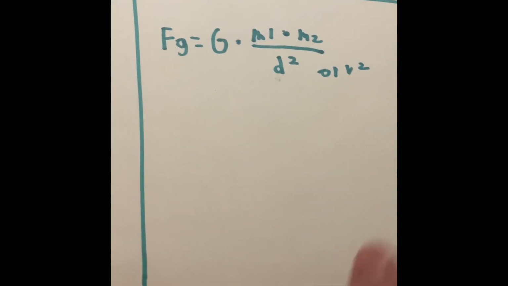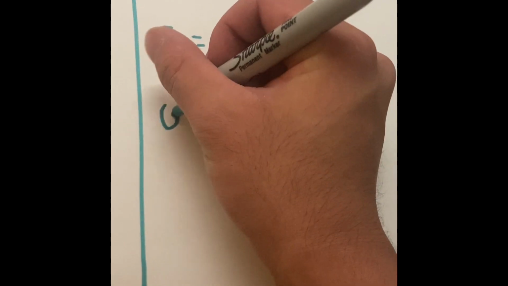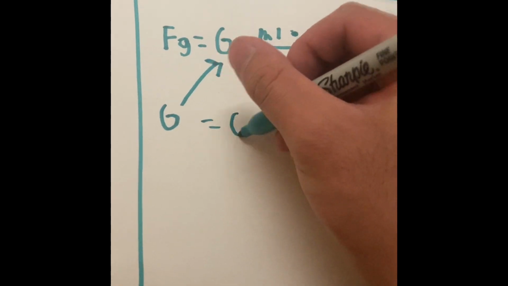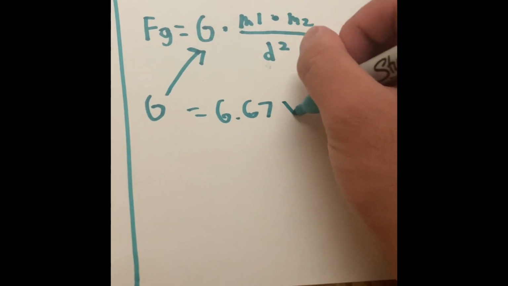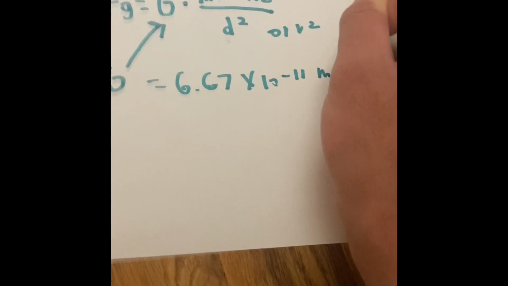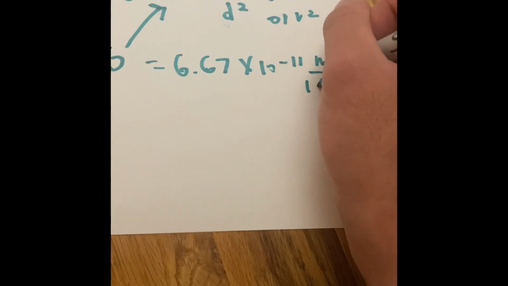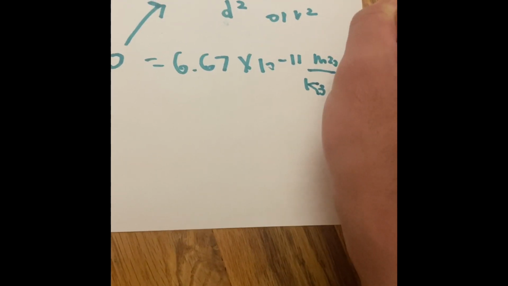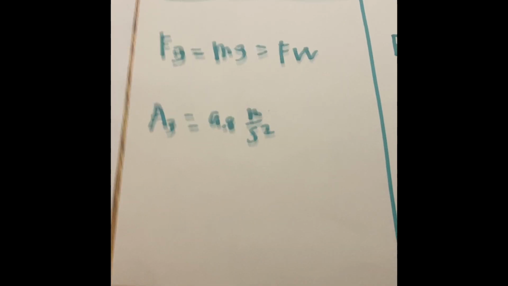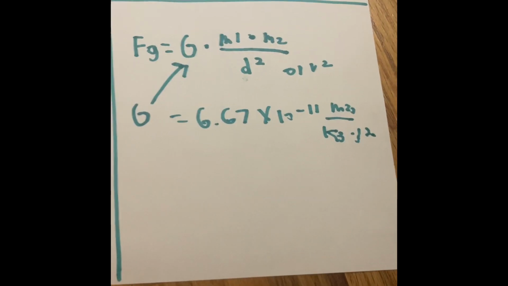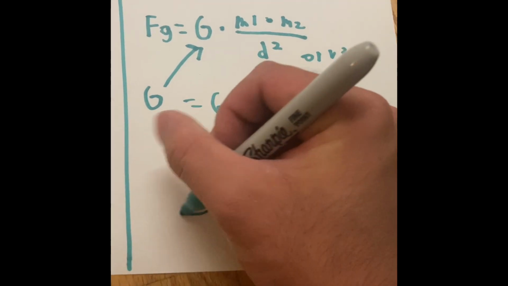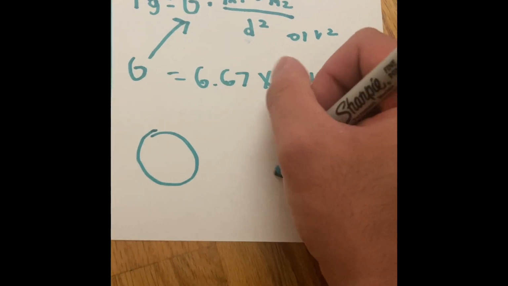In the universal law for gravity, G is always going to be inserted into that formula and equals 6.67 times 10 to the negative 11th power meters cubed per kilogram per second squared. Very similar to the whole idea of 9.8 meters per second squared. So d and r is the distance between the two bodies. But not only the distance between the two bodies, we're also talking about the radius of the two bodies too.